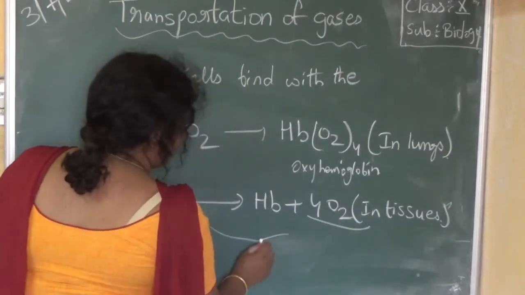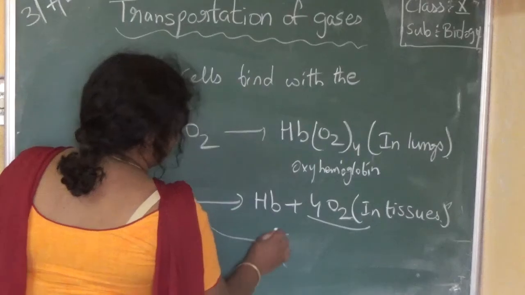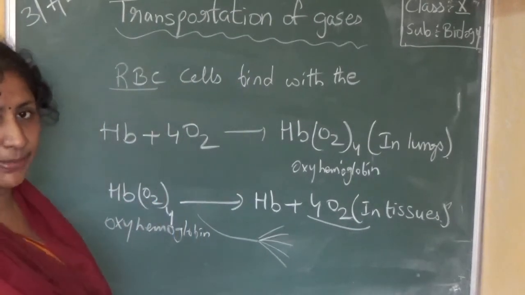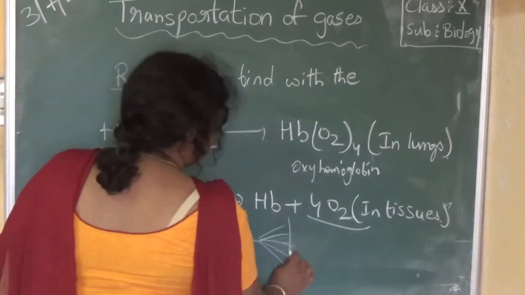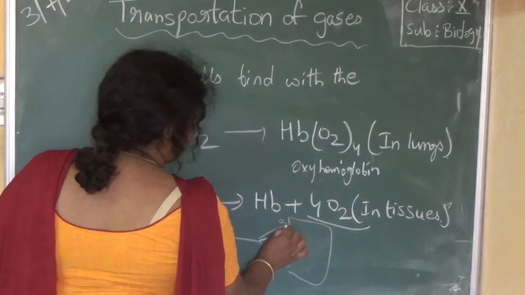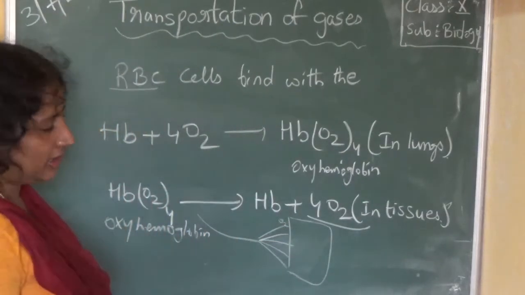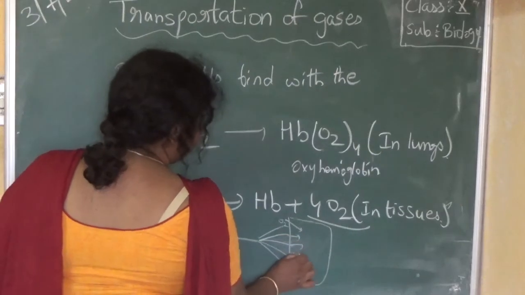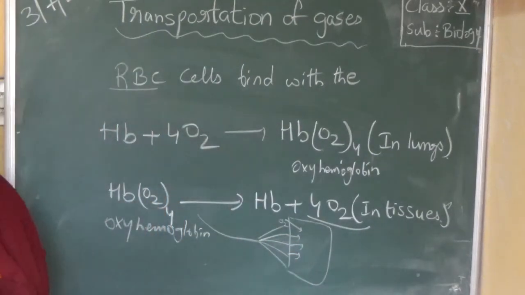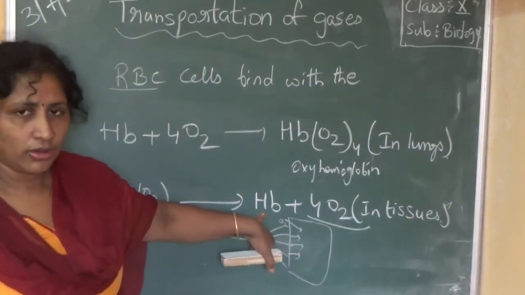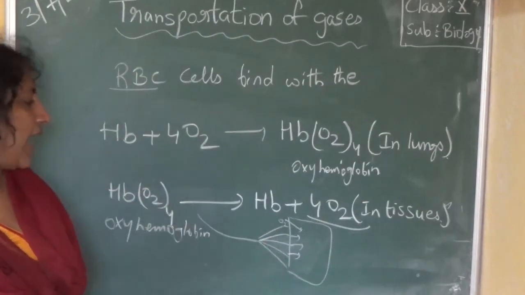So the blood vessels are divided into blood capillaries, very tiny blood capillaries. Now this is our cell. If you imagine, the blood capillaries will diffuse the oxygen here. So by the diffusion process, they will enter into the cells of the tissues. And hemoglobin remains as it is. Okay, hemoglobin remains as it is.